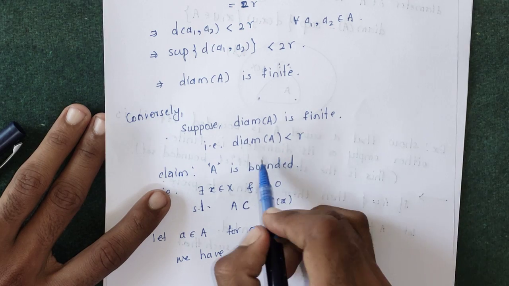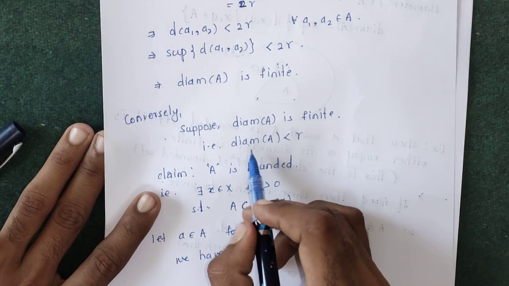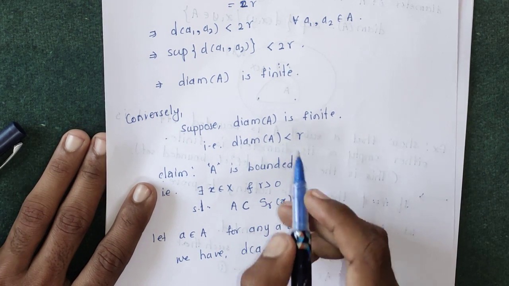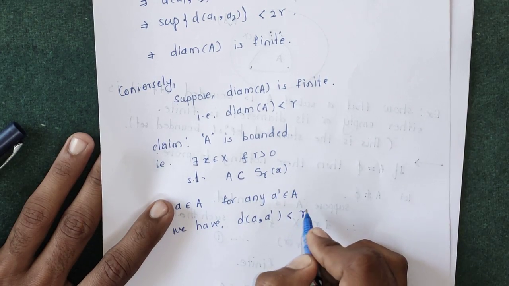So the distance between a and a prime is less than r, because the supremum of distance between any two elements of that set A is less than r. So we can write the distance between a and a prime is less than r.